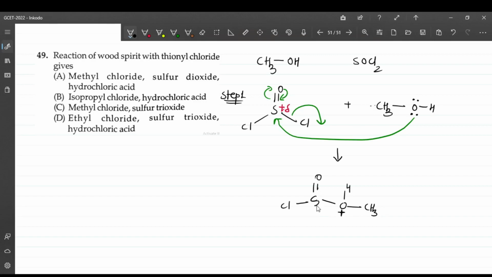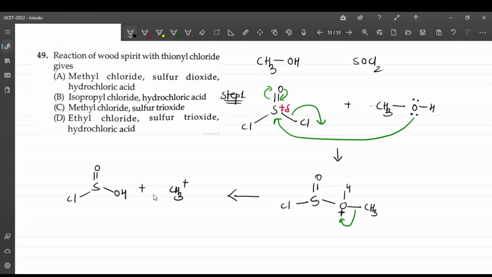So this is sulfur, this is sulfur, this is going to break this bond, and this will go as a CH3 plus. So finally what you have here, as of now, is sulfur double bonded to oxygen, OH is there, and this is chlorine and the CH3 plus, right?